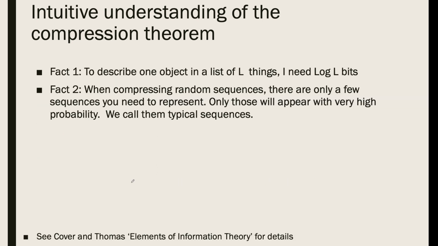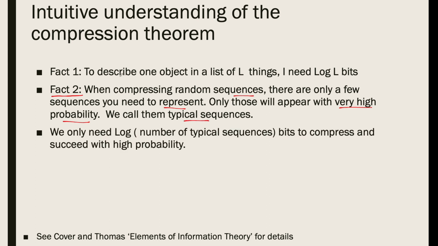We agree on this. Now, the second fact, which is the most important one, is when you're compressing these random sequences that are independent realizations of a random variable, you don't need to represent all the sequences. There's actually very few sequences you actually need to represent. Because only those sequences will appear with very high probability, and the rest of the sequences you can ignore, and then you're not going to fail with very high probability. So these sequences that do appear, we call them typical sequences. And therefore, by fact 1, we only need the logarithm of the number of typical sequences. This is the number of bits we need to compress, and then we will succeed with high probability.